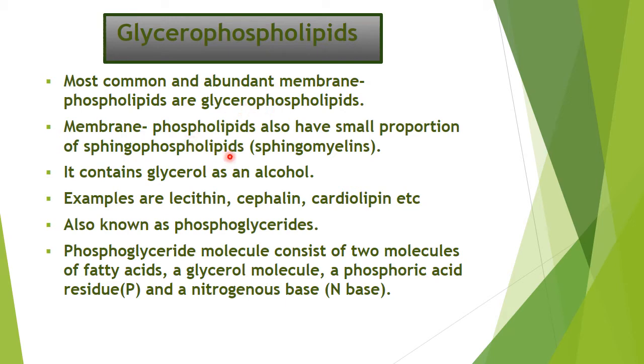Membrane phospholipids also have a small portion of sphingophospholipid, and glycerophospholipid contains an alcohol that is known as glycerol. Examples are lecithin, cephalin, cardiolipin, etc. They are also known as phosphoglycerides. A phosphoglyceride molecule consists of two molecules of fatty acid, a glycerol molecule, a phosphoric acid and a nitrogen base.